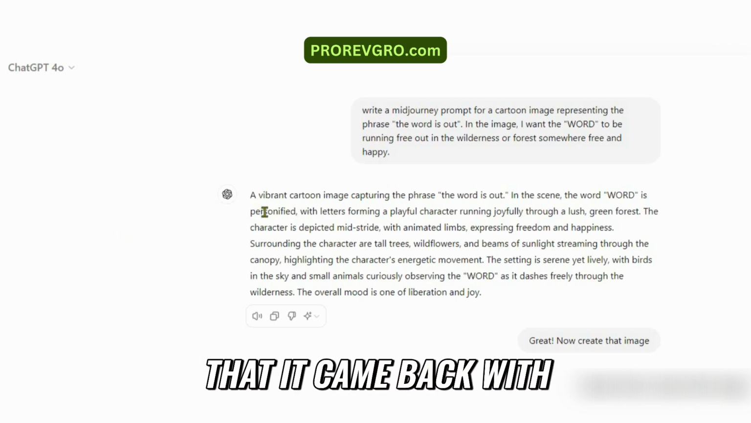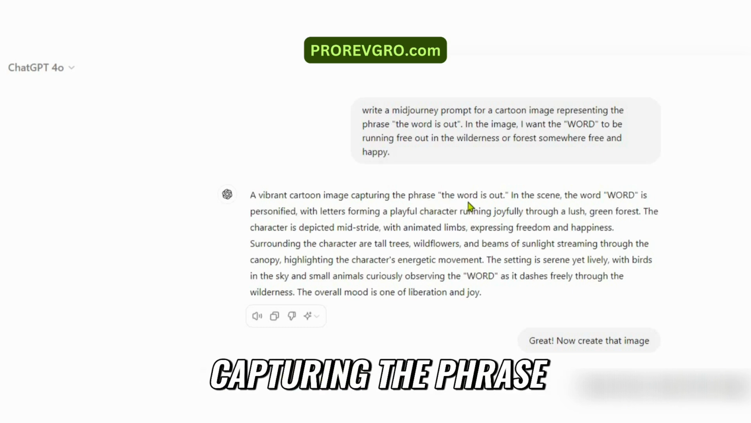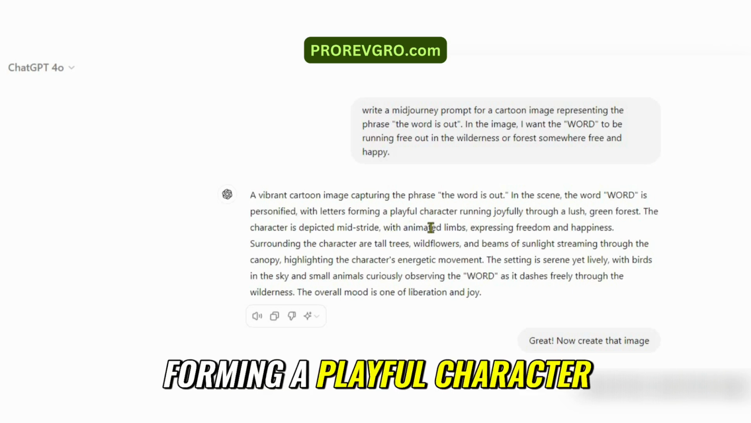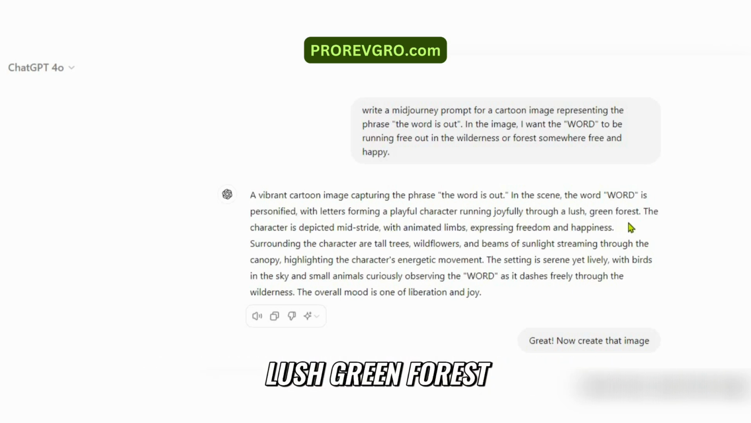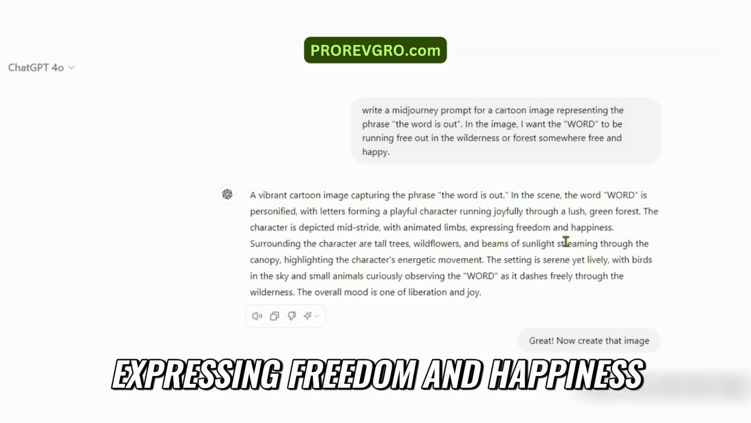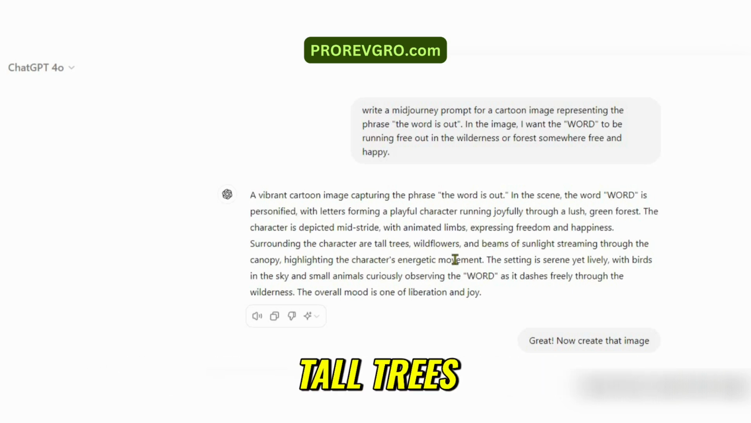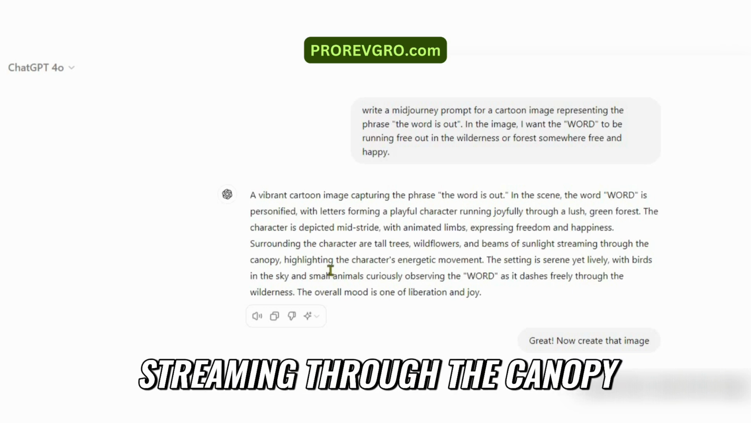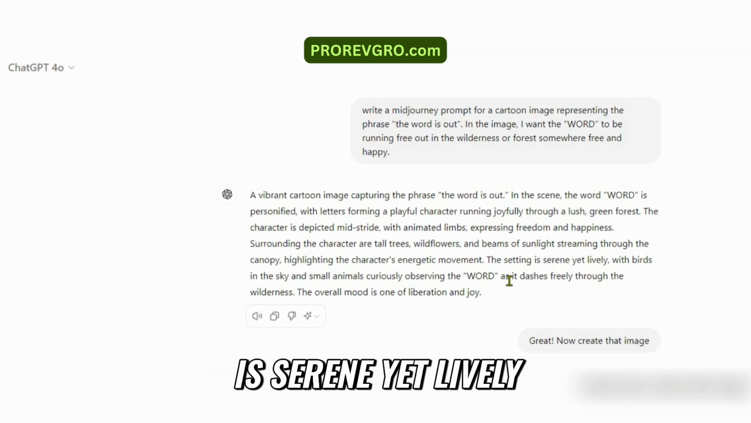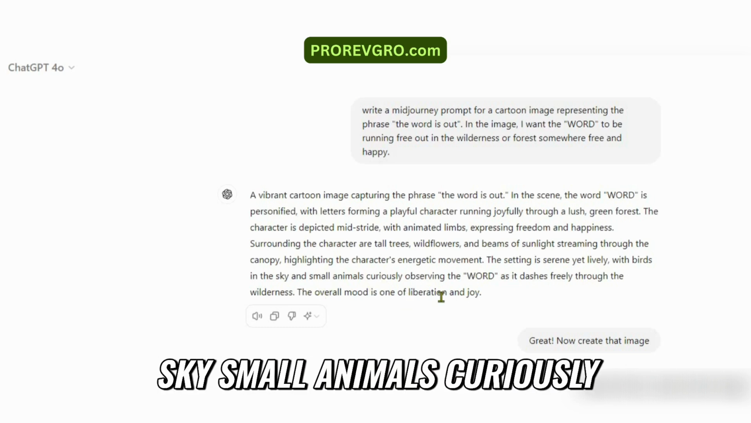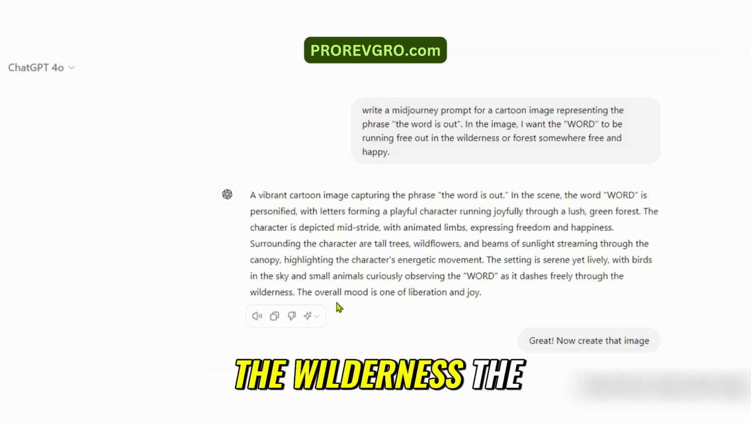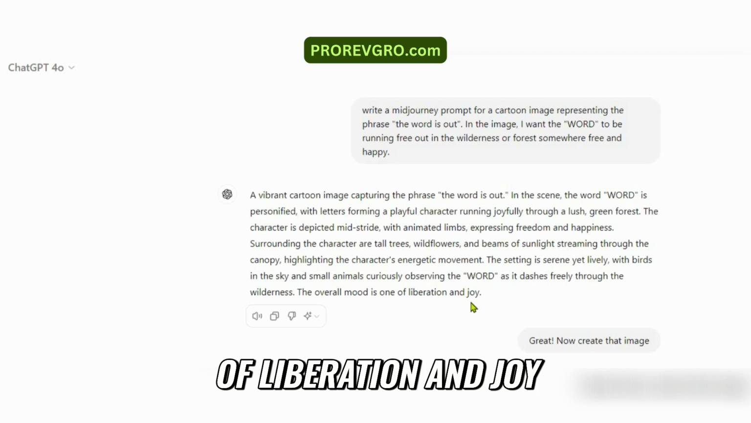So here's the prompt that it came back with: a vibrant cartoon image capturing the phrase, "the word is out." In the scene, the word is personified with letters forming a playful character running joyfully through a lush green forest. The character is depicted mid-stride with animated limbs expressing freedom and happiness. Surrounding the character are tall trees, wildflowers, and beams of sunlight streaming through the canopy, highlighting the character's energetic movement. The setting is serene yet lively, with birds in the sky, small animals curiously observing the word as it dashes freely through the wilderness. The overall mood is one of liberation and joy.